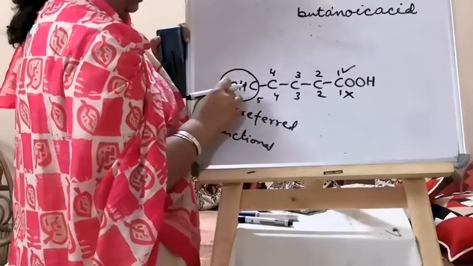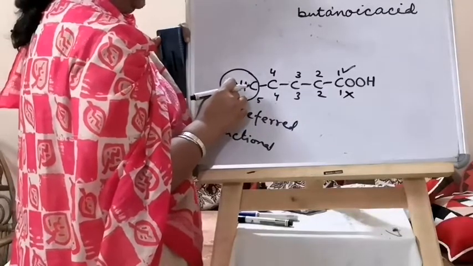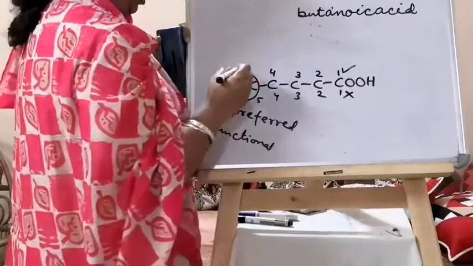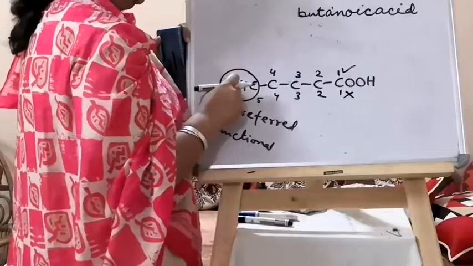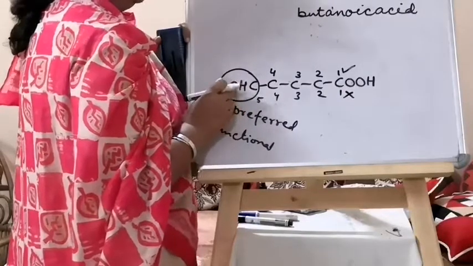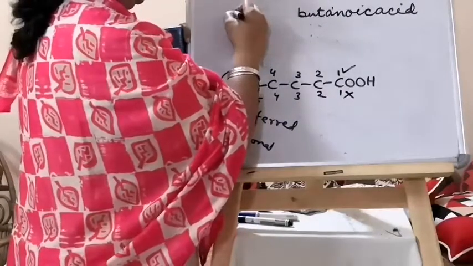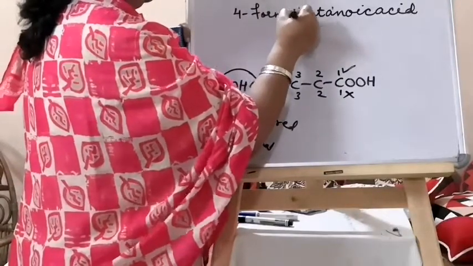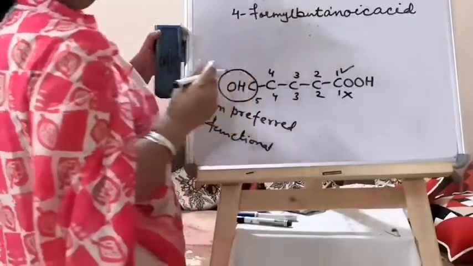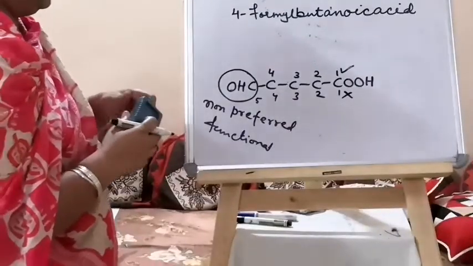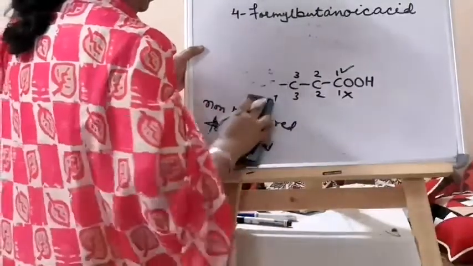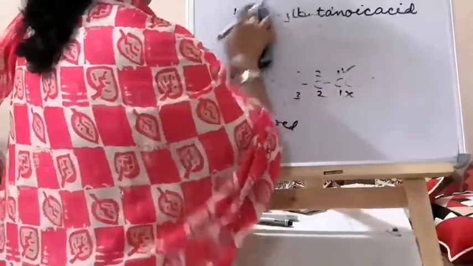When CHO is there, the prefix for this is either formyl or aldo. When this group is there, it is formyl. So this formyl is at 4, so you will write 4-formyl. F is the first letter of this name, so it will be capital. So 4-formylbutanoic acid. Now take one more example.